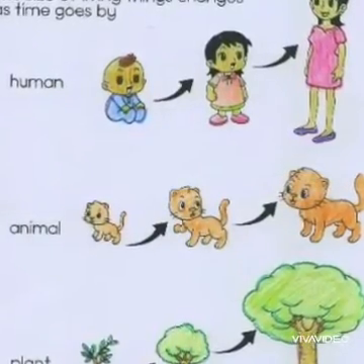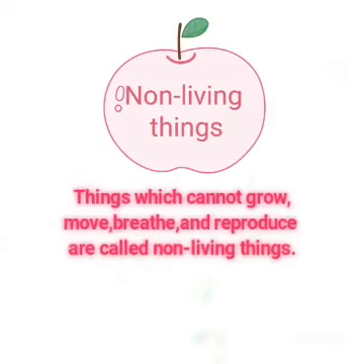The same way we look at non-living things. So unlike living things, non-living things cannot grow, they cannot move, they cannot breathe, and also they cannot reproduce. So they are called non-living things. These are the major characteristics of the non-living things.